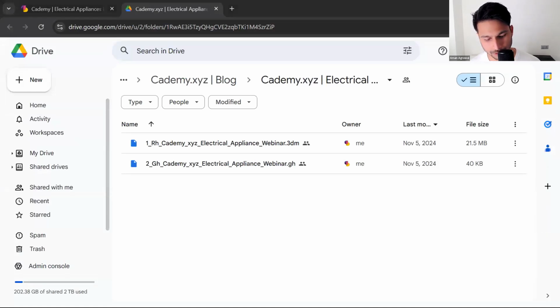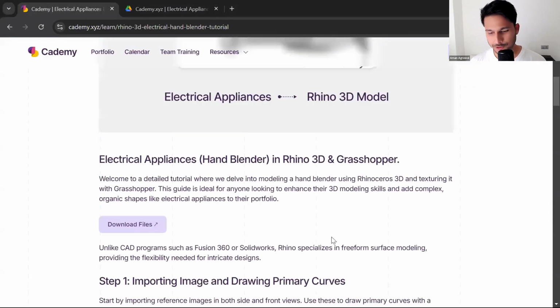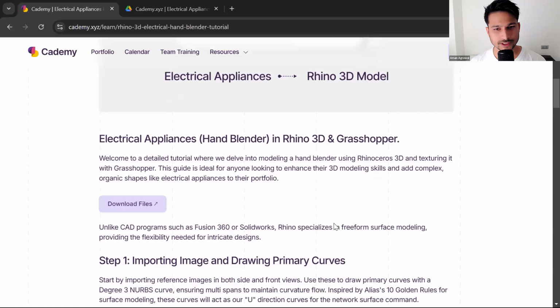If not, I will also upload the files in the chat just in case. Okay, I'm uploading the Rhino file first. Let's see if I can upload the file. Just give me a second. Yeah, I think I'm not able to upload the file because it's disabled in Zoom. But I hope you all are able to download the files by following the link. Were you all able to download the files? Shall we get started?